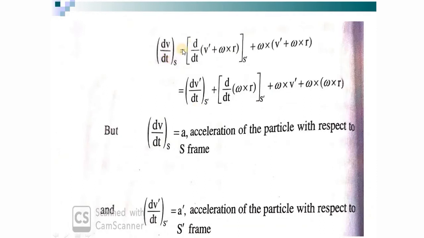d by dt in the S frame is what? d by dt of v prime plus omega cross R in the S prime frame, plus omega cross v prime plus omega cross R. Just expanding it, dv prime by dt in the S prime frame is equal to d by dt of omega cross R in the S prime frame, omega cross v prime plus omega cross R. And d by dt is the acceleration in the S frame, and dv prime by dt is what? The acceleration of the particle with respect to the S prime frame.